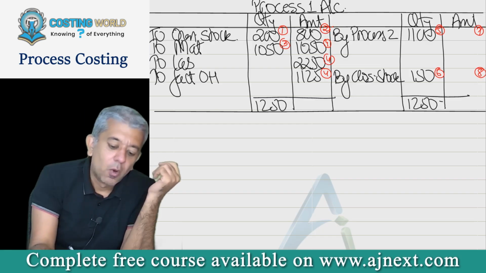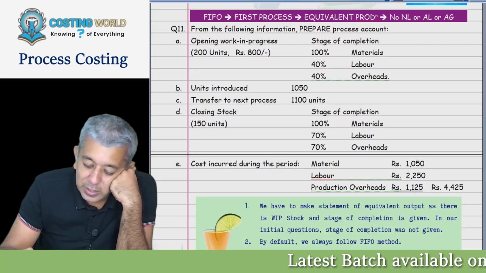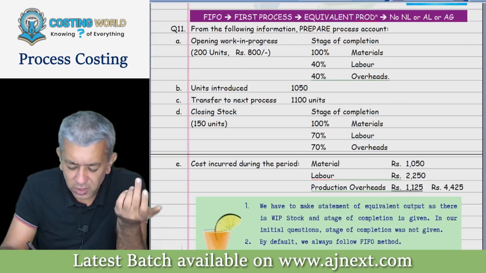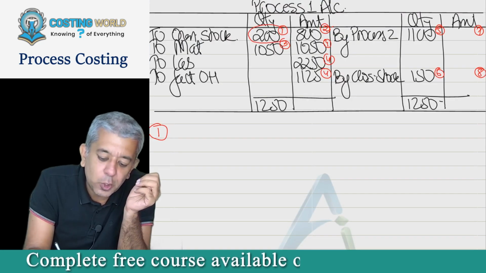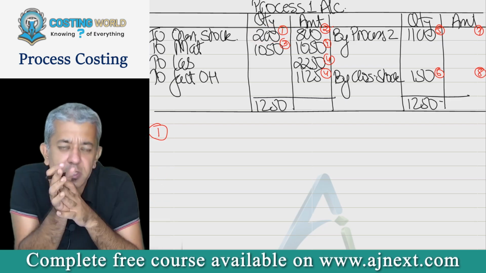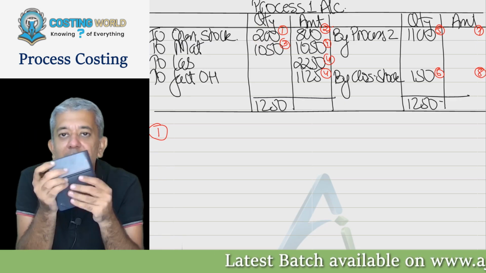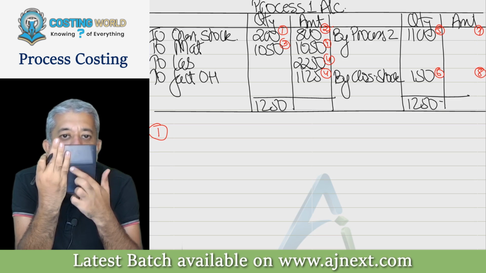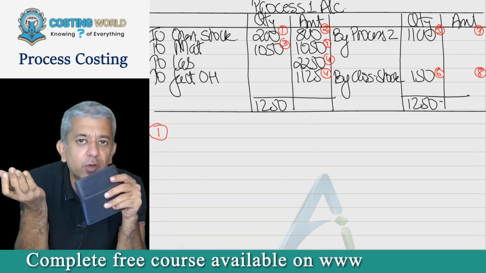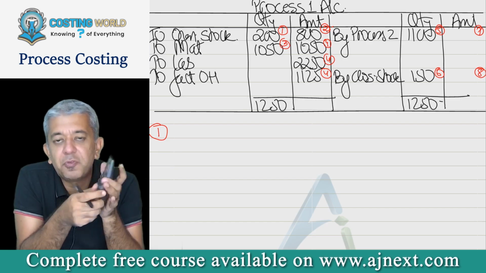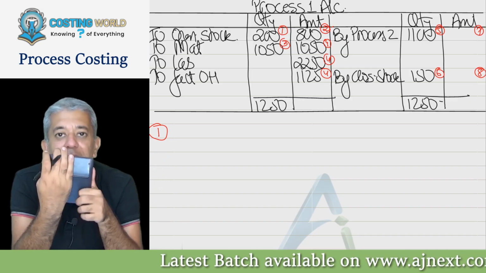Now see, what are all these numbers? Listen. First, this data is for some period which is not given to me. When that period started, I had 200 WIP units. WIP means incomplete units. For example, if I make calculators, when this period had started, I had 200 calculators which were partly made. Obviously, if they were fully made, they would have been transferred to the next process. So in this particular case, when this period had started, we had 200 incomplete calculators.